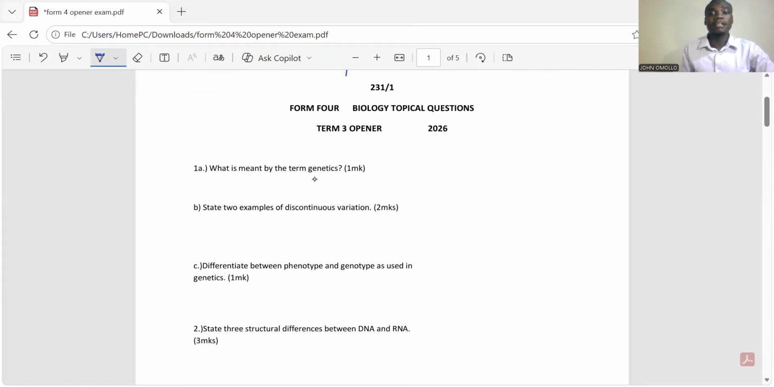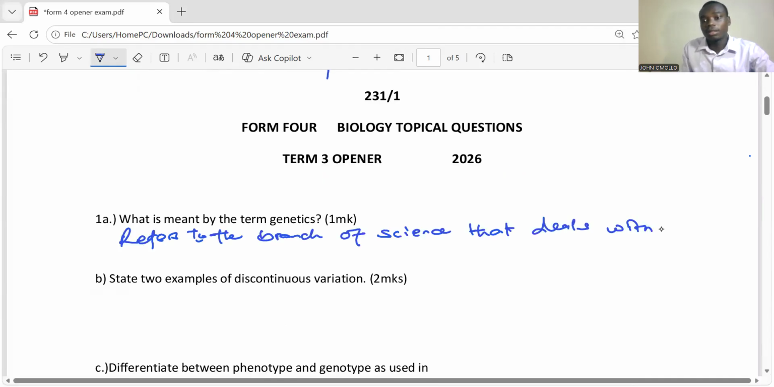What is meant by the term genetics? Genetics refers to the branch of science that deals with heredity and variation. It deals with heredity and variation of organisms.